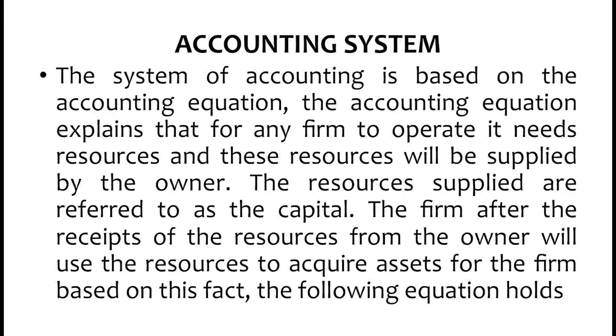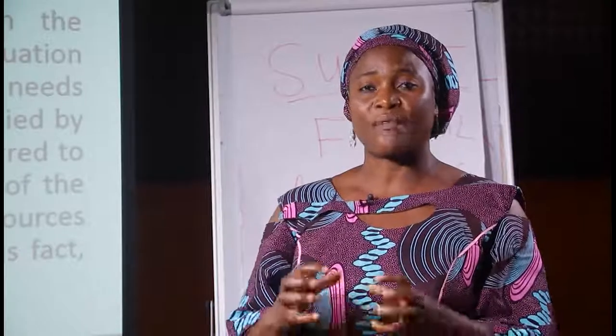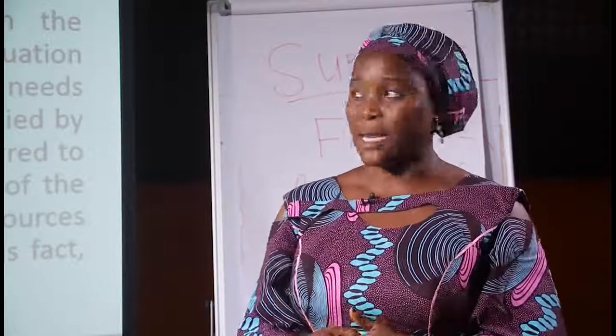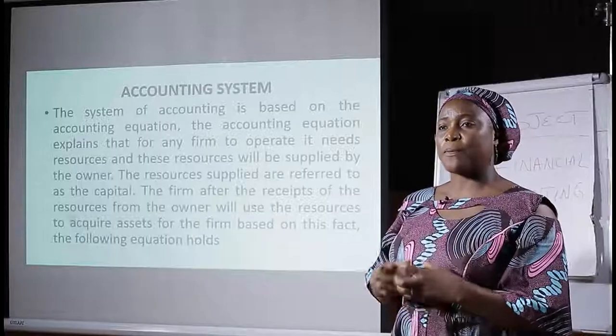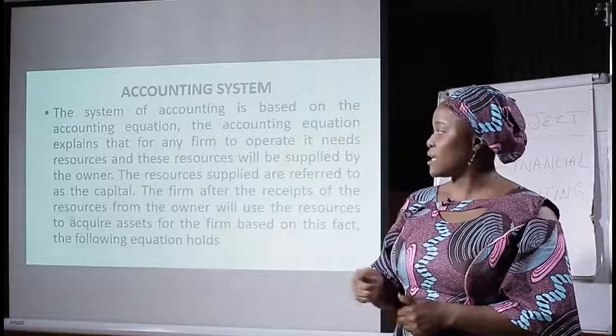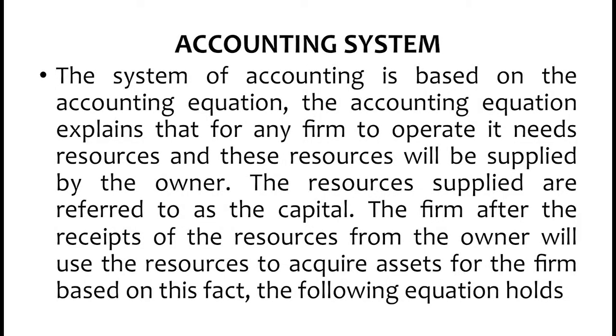Accounting system. The system of accounting is based on the accounting equation. All accounting has to have an equation so that it can be able to balance. The accounting equation explains that for any firm to operate, it needs resources. And these resources will be supplied by the owner. The resources supplied are referred to as capital. The firm, after the receipt of the resources from the owner, will use the resources to acquire assets for the firm based on these facts.